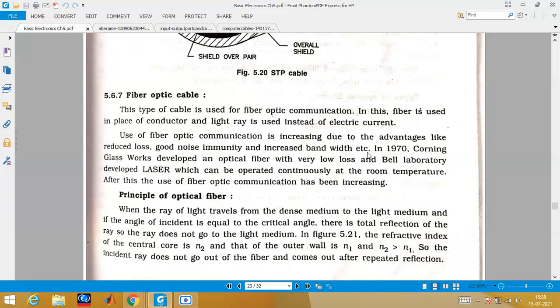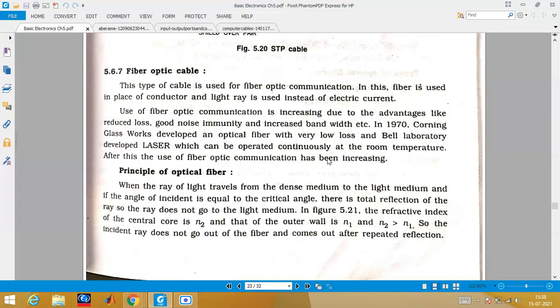Then in today's time, when we are talking about cable, actually we are talking about the fiber optic cable. Everywhere, when we are talking about internet, all this internet is only possible because of this fiber optic cable that is spread around the earth, you can say. It's everywhere, under the sea cable, or almost all the applications from your home to the exchange, everywhere we are now laying the fiber optic cable.